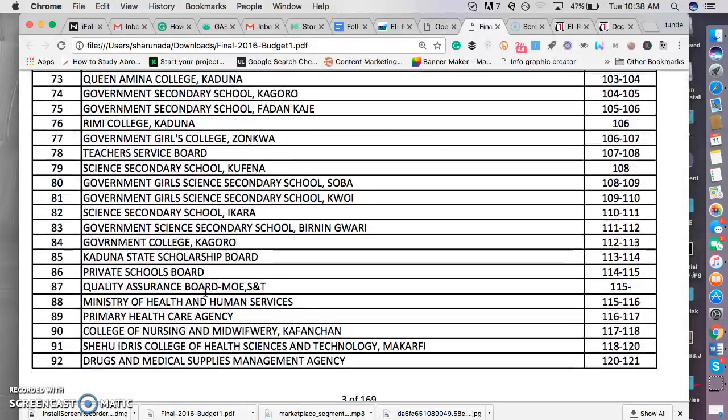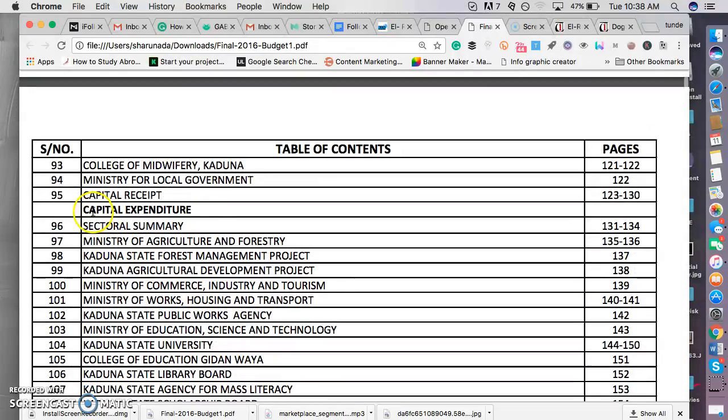Coming down on the table of contents, you see capital expenditure. We at Follow the Money, what we are most interested in is this capital expenditure. Capital expenditure means the capital projects that the government wants to spend money on every year.